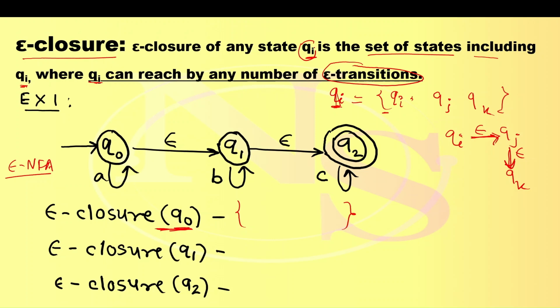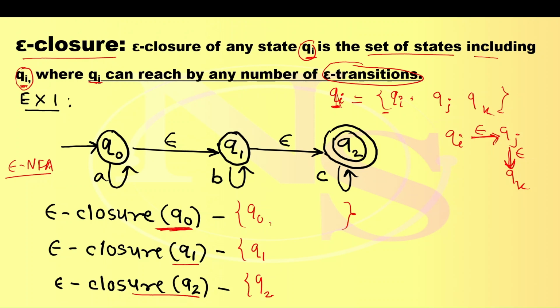So first add Q0. This is applicable everywhere. Epsilon closure of Q1, so add Q1 first. Epsilon closure of Q2, so add Q2 first. So epsilon closure of any state is nothing but a set of states including itself first.